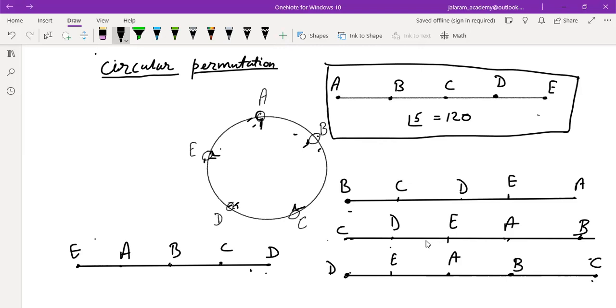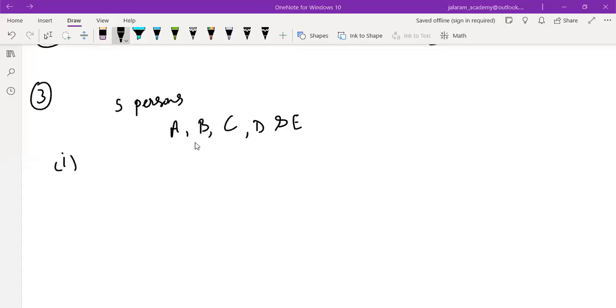Yes, ask your doubt. The screen is not visible. Okay, wait. Okay, now it is visible.